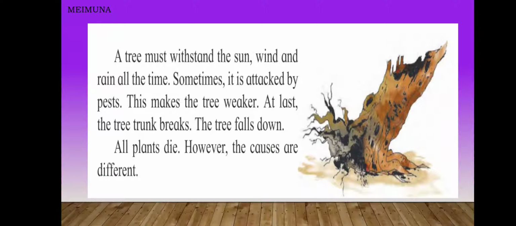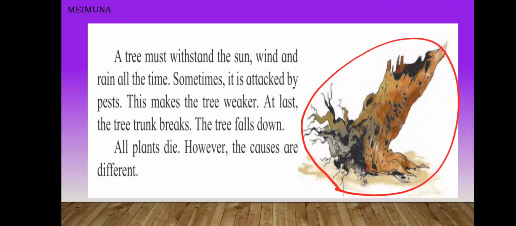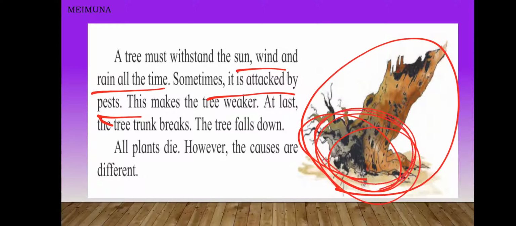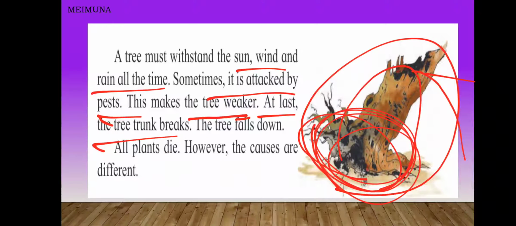A tree. Now see, look at this tree. Many times we have seen trees. A tree must withstand the sun, wind and rain all the time. Sometimes it is attacked by pests. When the pests are there in the tree, it makes the tree weaker, and at last the tree trunk breaks and it falls down.